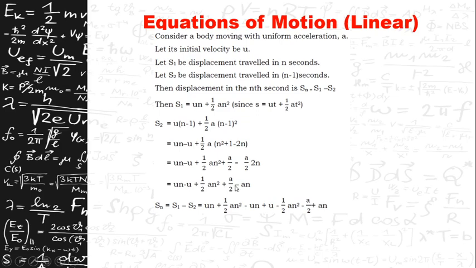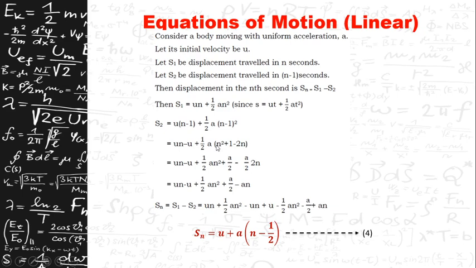So for finding the displacement made in the nth second, Sn is equal to S1 minus S2. This is the S1 value, un plus half an square, minus S2, which is un minus u plus half an square minus a by 2 plus an. Simplifying it, you will get Sn is equal to u plus a into n minus half, where n is the time. Sn is the displacement made in the nth second by the object. This is the fourth equation of motion.